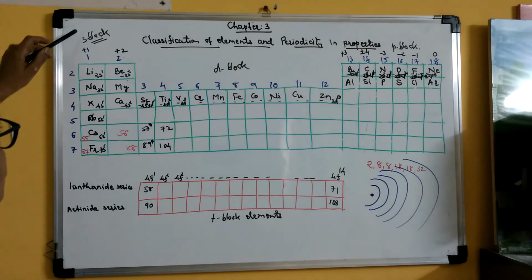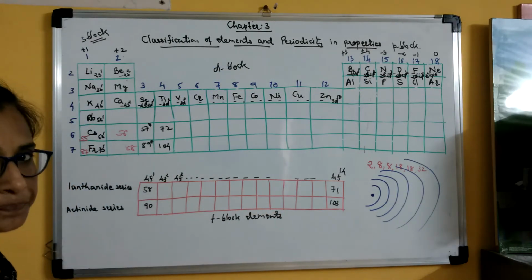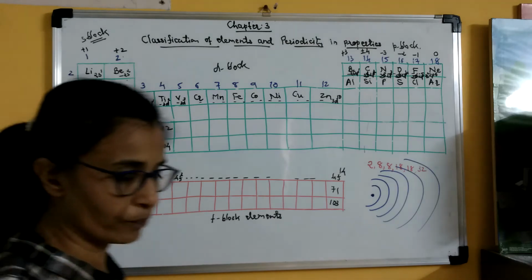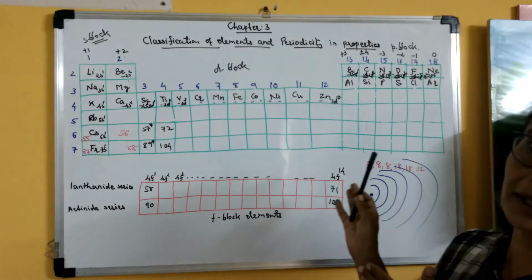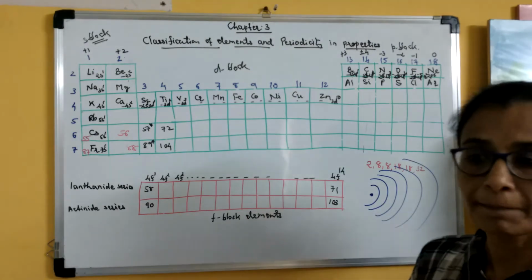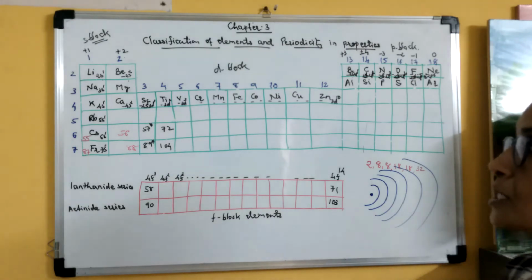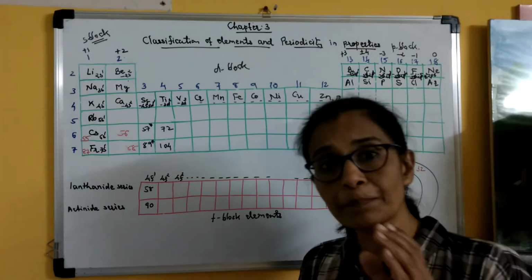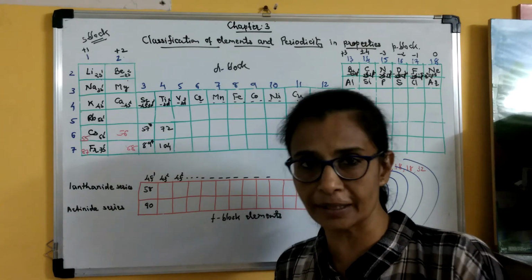Now let us go to this point. Here I have written S block, then P block, then D block, then F block. Why is it so? Though elements are classified into 18 groups and 7 periods, one more classification is based on the type of orbital in which the last electron of the element enters.